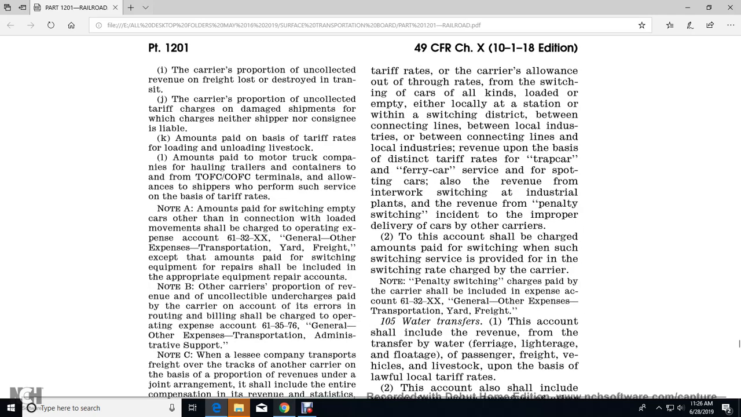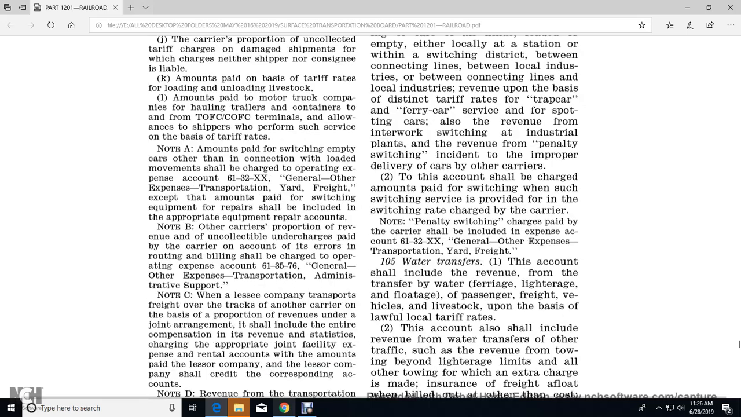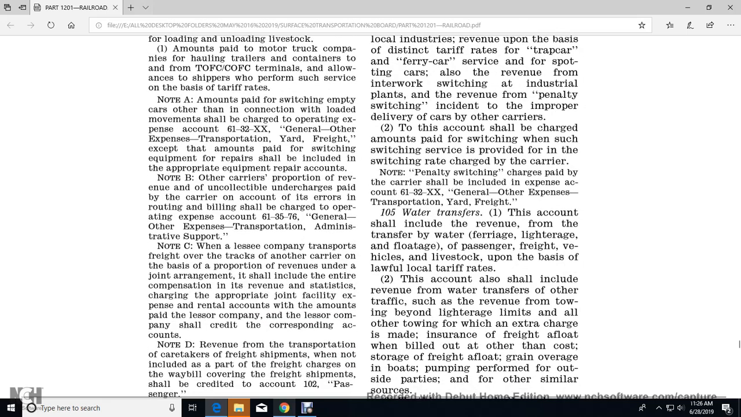To the account shall be charged the amount paid for the switching, such as the switching service provided in the switching rate charged by the carrier. 105, water transfer. Note skipped. On 104 and 105, water transfer, the account shall include the revenue from the transfer of the water, fuel, lightage, floatage,